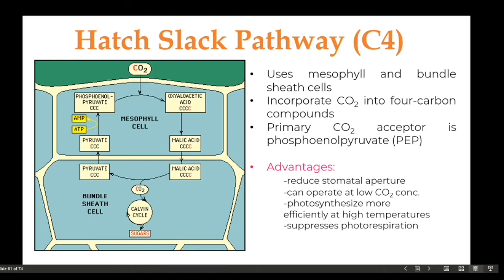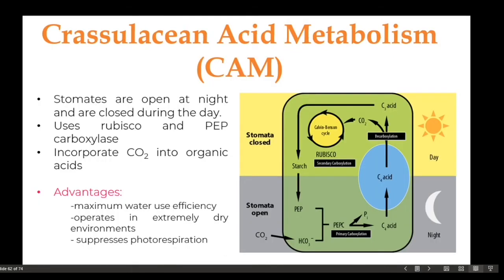Aside from C4, we also have the CAM plants. CAM plants, on the other hand, do a behavioral adaptation. These are plants that are found in dry environments such as deserts, and examples of these plants are the cacti and pineapples.